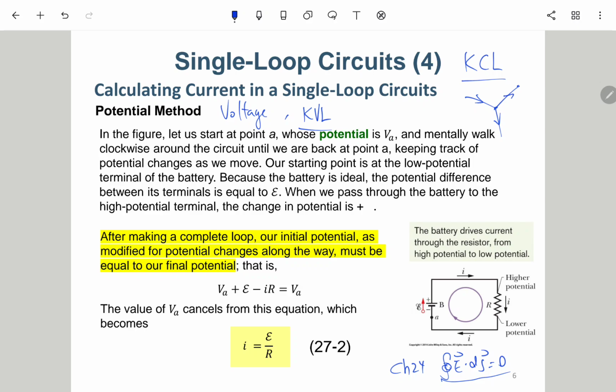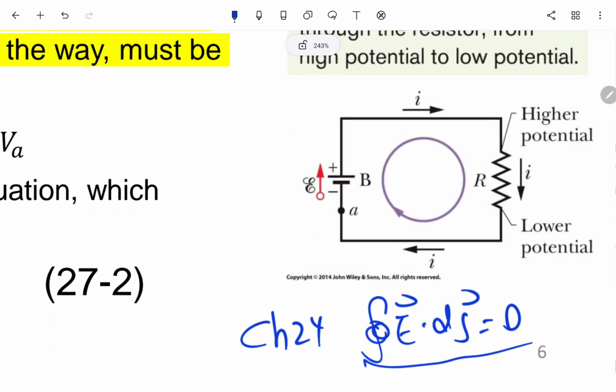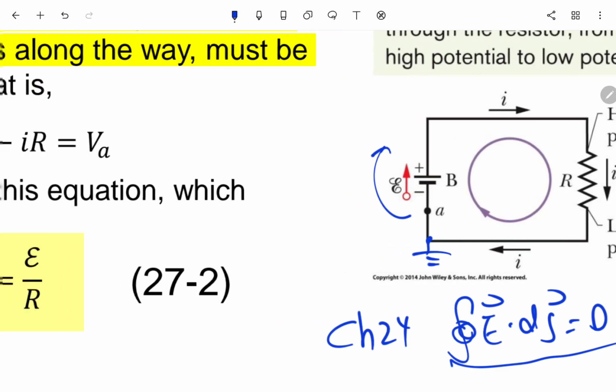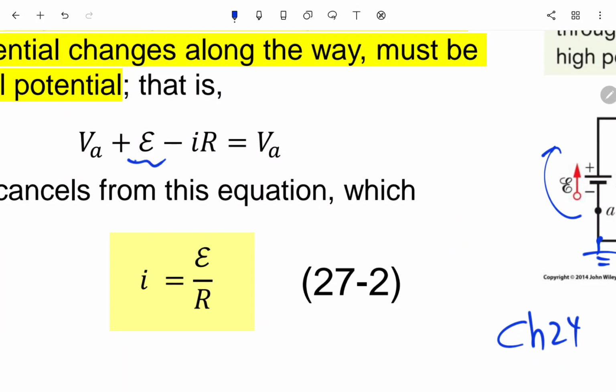Okay, so for this circuit, starting from this point, I assume it is a ground. So starting from node 8 and then go across this. Okay, so we go up by E.